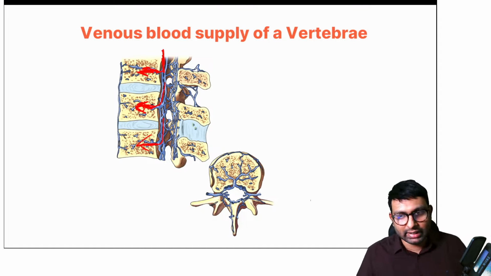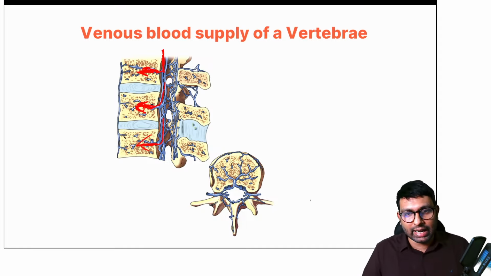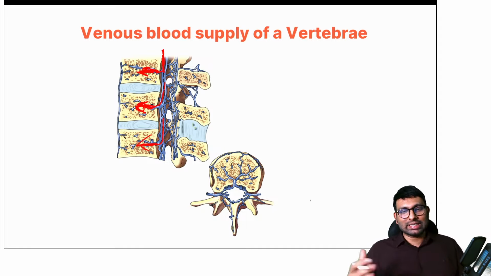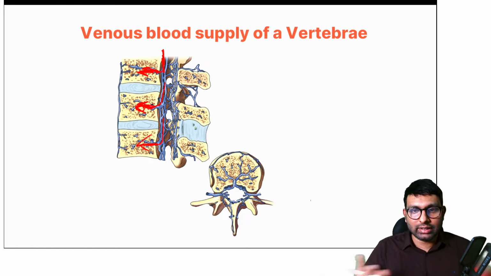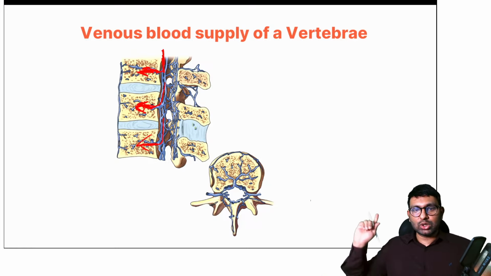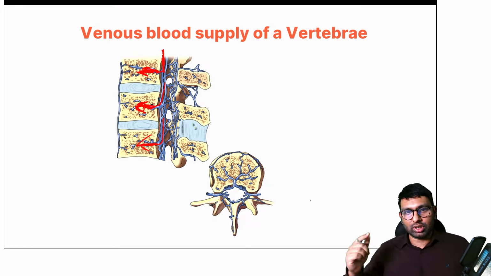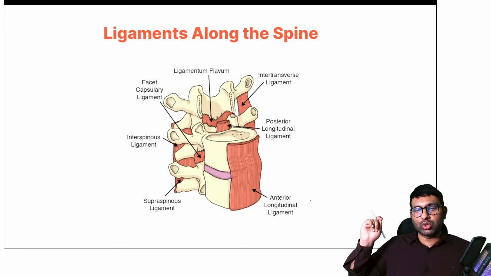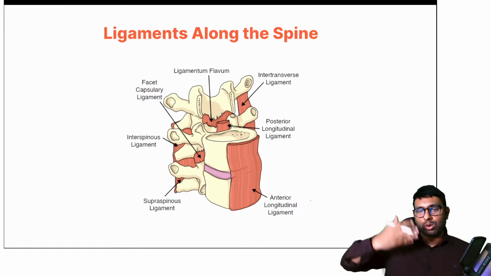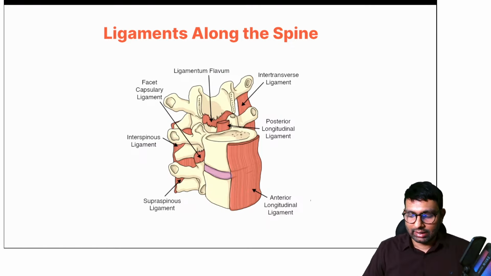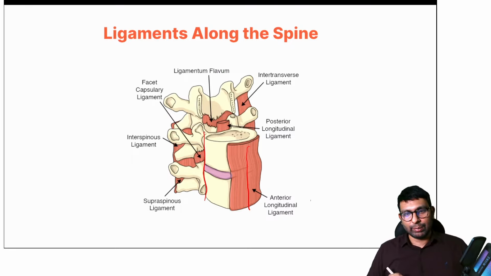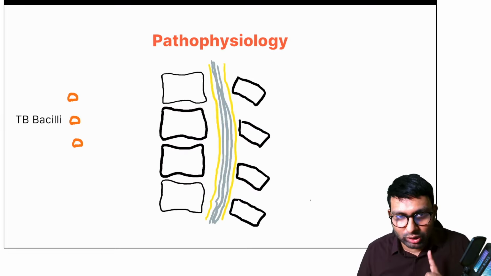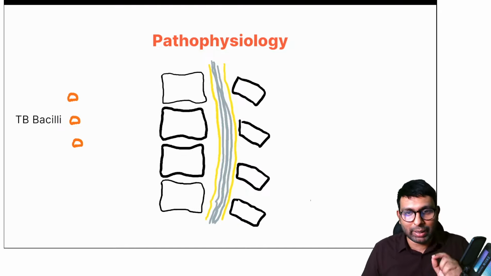Meenakshi sir, you are also right. It's a single sclerotome. That is why arterial spread and paradiscal type is seen. But also let's understand why anterior and other types are seen. Central type is seen. Okay. So this is a venous spread directly into the bone. Now let's look at the ligaments. So ligaments usually are spread anteriorly and posteriorly. Anteriorly you have the anterior longitudinal ligament, and posterior to the vertebrae you have the posterior longitudinal ligament.